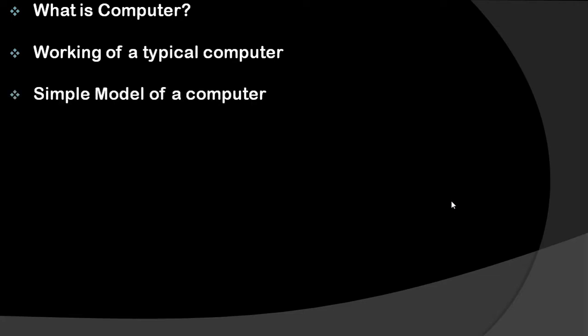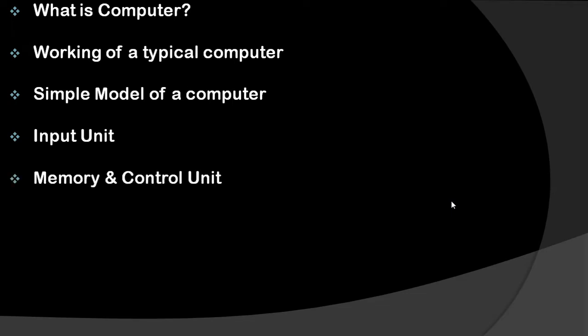Then we saw a simple model of a computer, which is divided into three parts: the first is the input unit, the second is memory and control unit, and the third is the output unit. We completed this in the previous two videos.